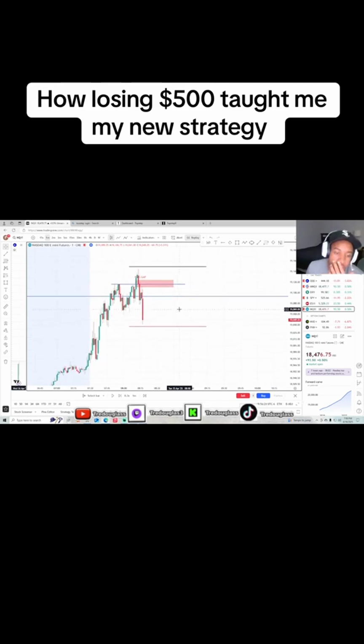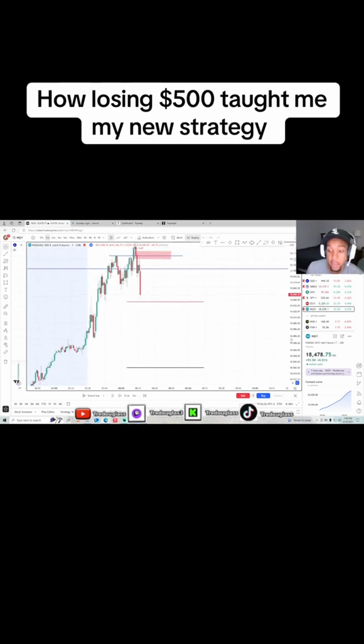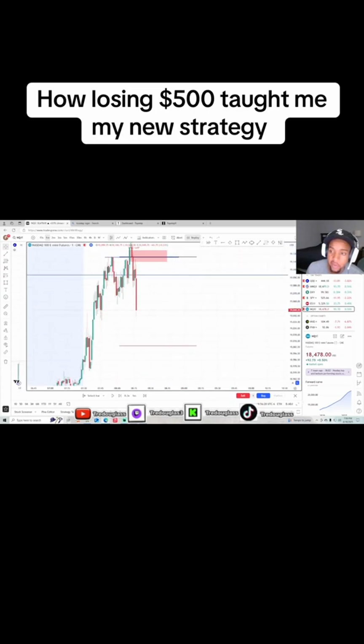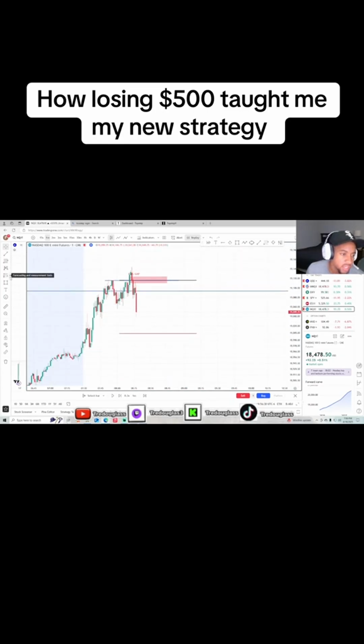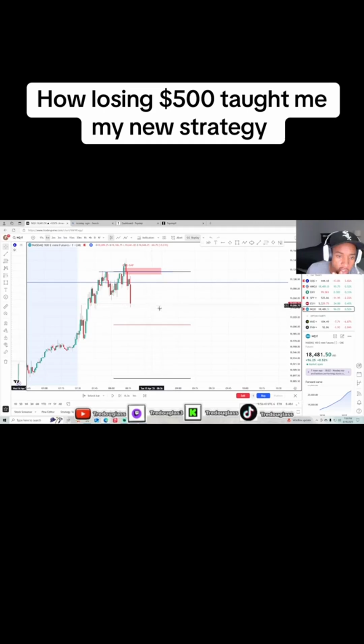This day was just kind of a bad day for me anyway, because even if I would have taken this trade, like I said, I only need 1,500. I was playing a full NQ, which I'm not doing anymore. I'm only playing micros because a full NQ is not good enough for the risk. So that's what we learned. I'm glad we lost this day because I learned a new strategy. I'm not playing NQs no more, only micros, bro.